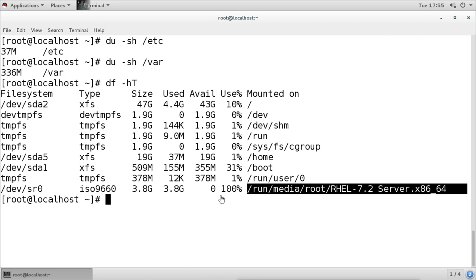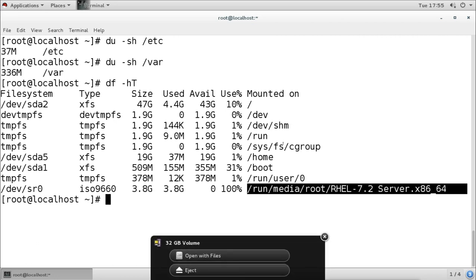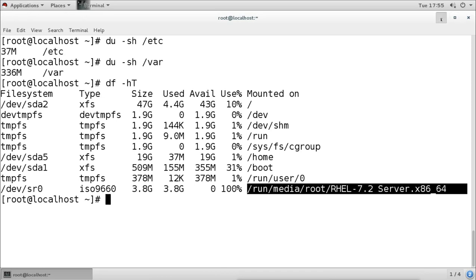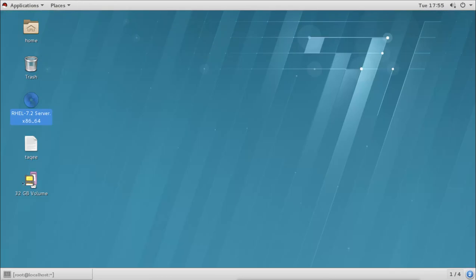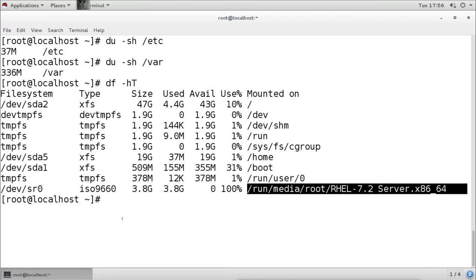Now I connected my flash here and you can see it is showing here. Because it is graphical, it is showing that it is connected. We can open it here, and on the desktop we can see the link also. So the flash is automatically mounted. But if it is a command line, then you can't see it and it will not be mounted automatically.